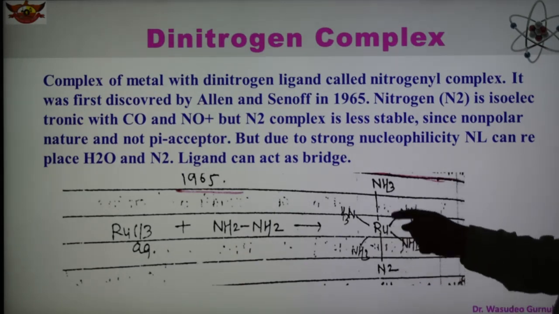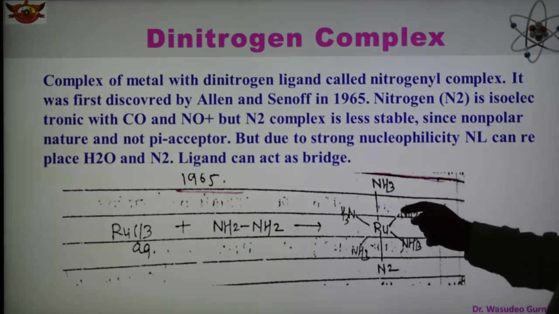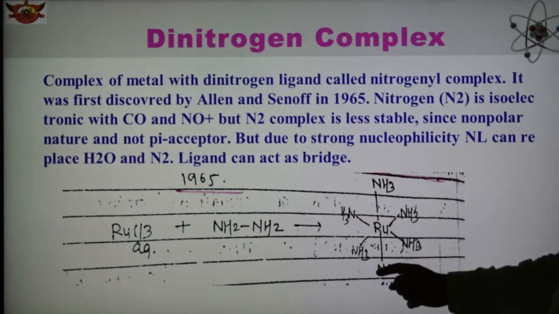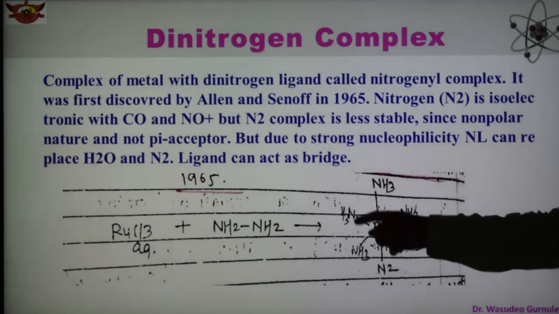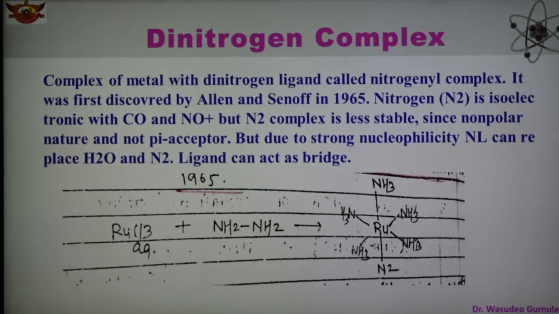When combined, we get this type of complex, the ruthenium complex with 5 NH3, and N2 gets joined at one site. So this is known as the dinitrogen complex. This is an important compound in the case of metal nitrosyl.